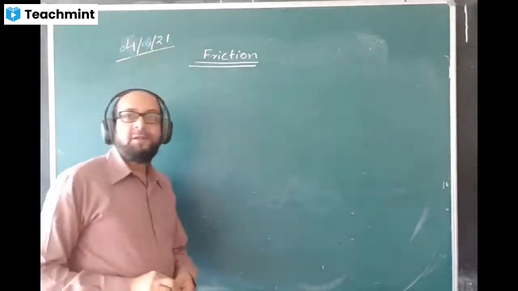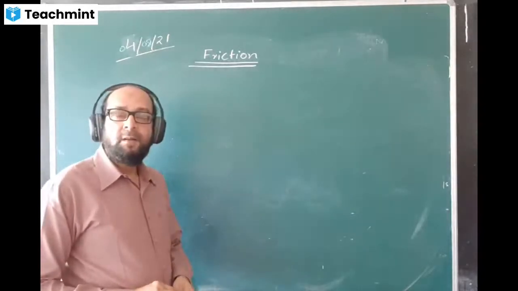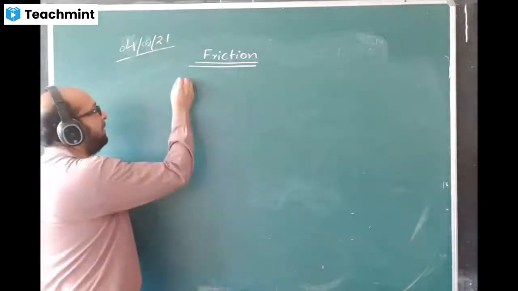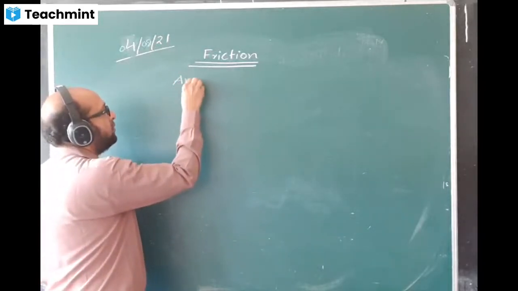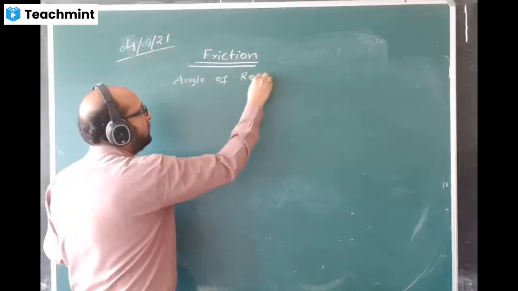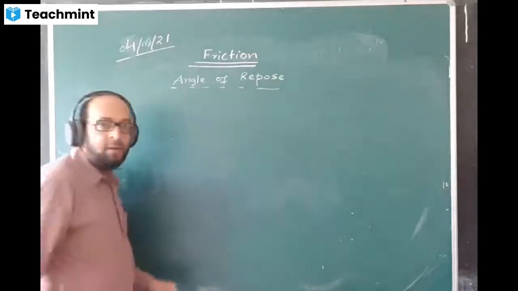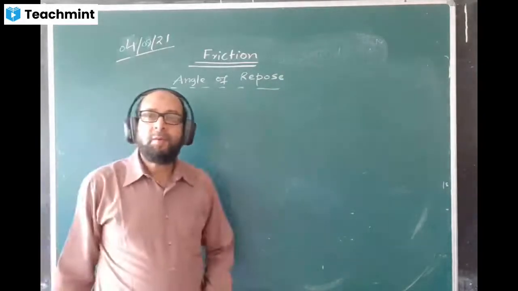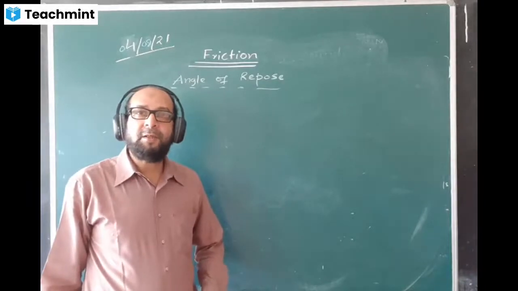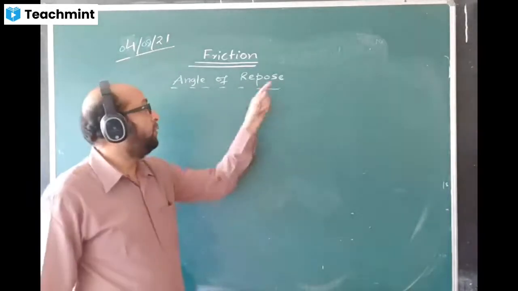We were doing the chapter friction. We'll continue with the same chapter. Give the heading angle of repose, angle of repose. In your book, they have mentioned angle of response, R-E-S-P-O-N-S-E. I think which is a mistake which needs to be corrected as repose, angle of repose.